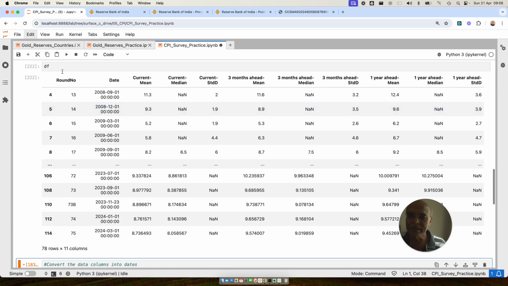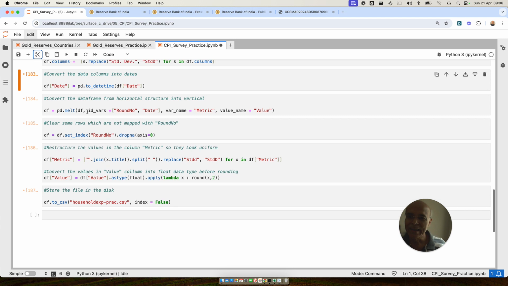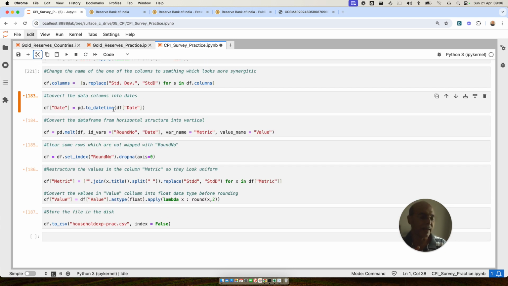After having done this, I am going to now convert the date into datetime, because it is important. This is the most important step, by the way. You should not leave the date as it is. Otherwise, nothing is going to work later. You have to convert, because when you're storing a CSV file, if the formatting is gone, you will not be able to process your data. So this is a very important step. Convert the date into datetime.